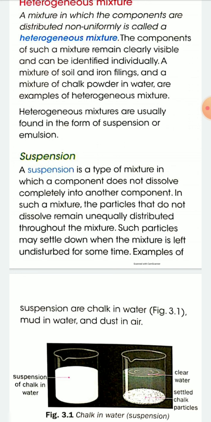If you leave a suspension undisturbed for some time, you will see that the component not mixed with the other component will settle down. For example, if you take a mixture of mud in water, after some time, if you leave it undisturbed, you will see that the mud will settle down from the mixture.